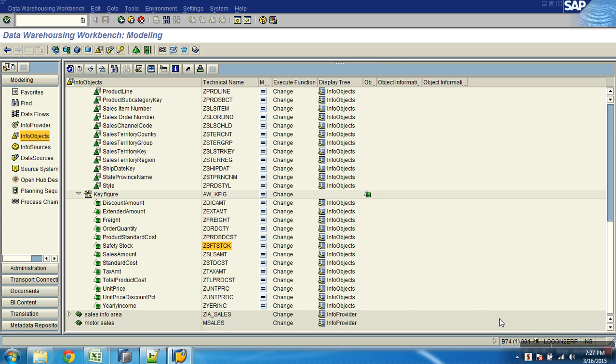Now I need to create a data source which can satisfy both. Two data sources, or the file given to me, I should split it into two files. Or I'll store all the text columns into one file, attributes into one file, then I can go, because the file structures are different, then I'll create two data sources.